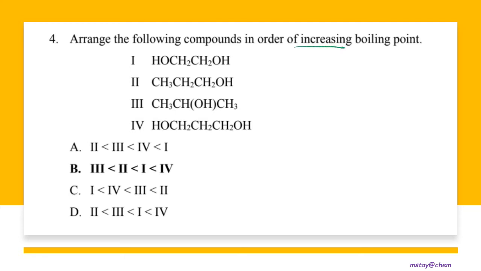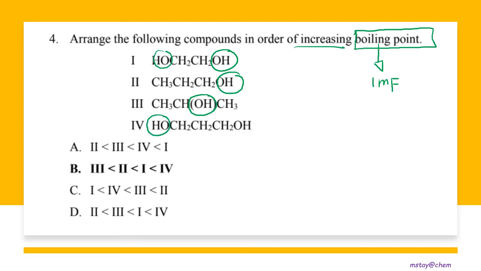In order of increasing boiling point. So when mentioning boiling point, we have to relate to intermolecular force. So the first compound consists of 2 hydroxyl groups. The second one has 1 hydroxyl group. The third one has 1 hydroxyl group, and then the fourth one has 2 hydroxyl groups. So as we know, the hydroxyl group will be able to form hydrogen bonds. So when there are more hydroxyl groups, more hydrogen bonds can be formed, so the boiling point will be higher.